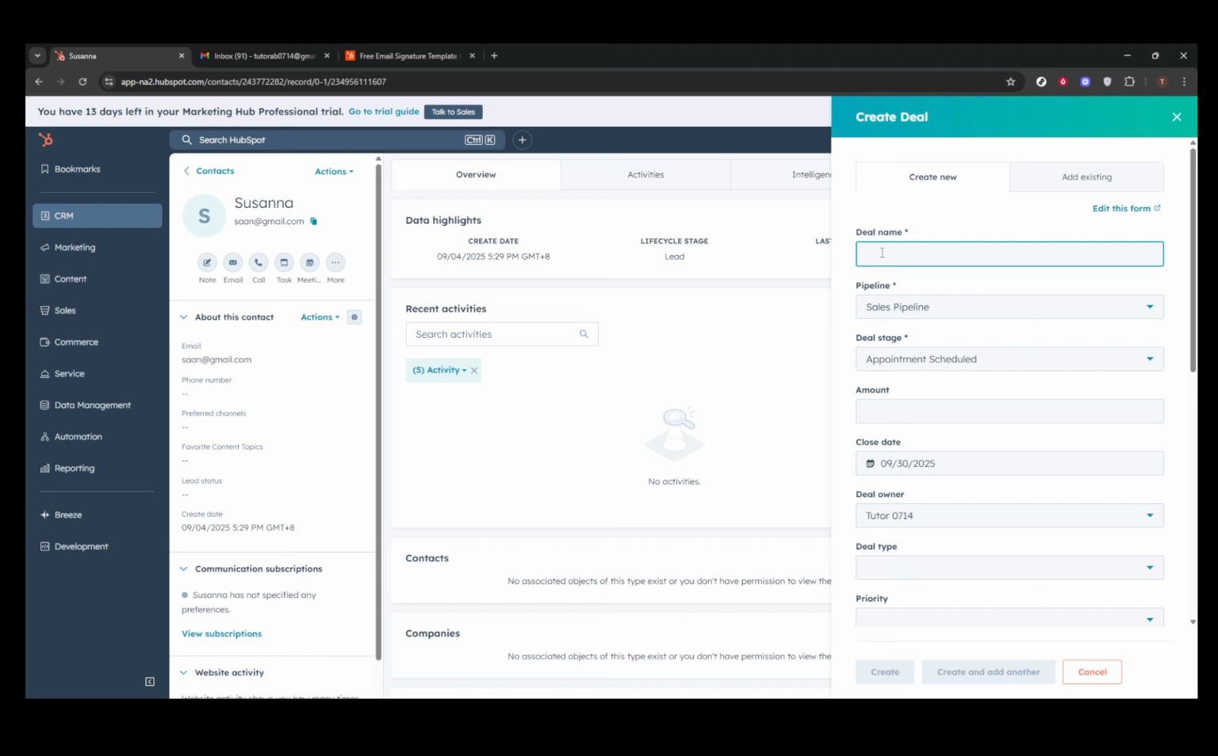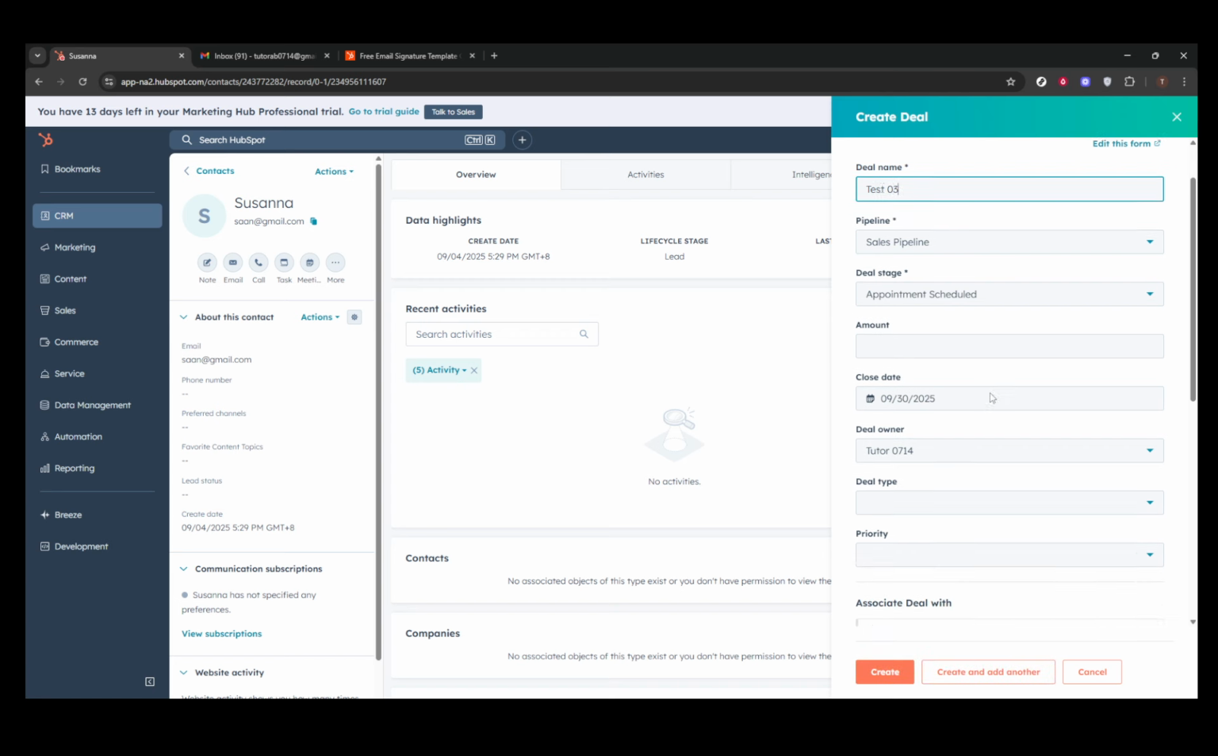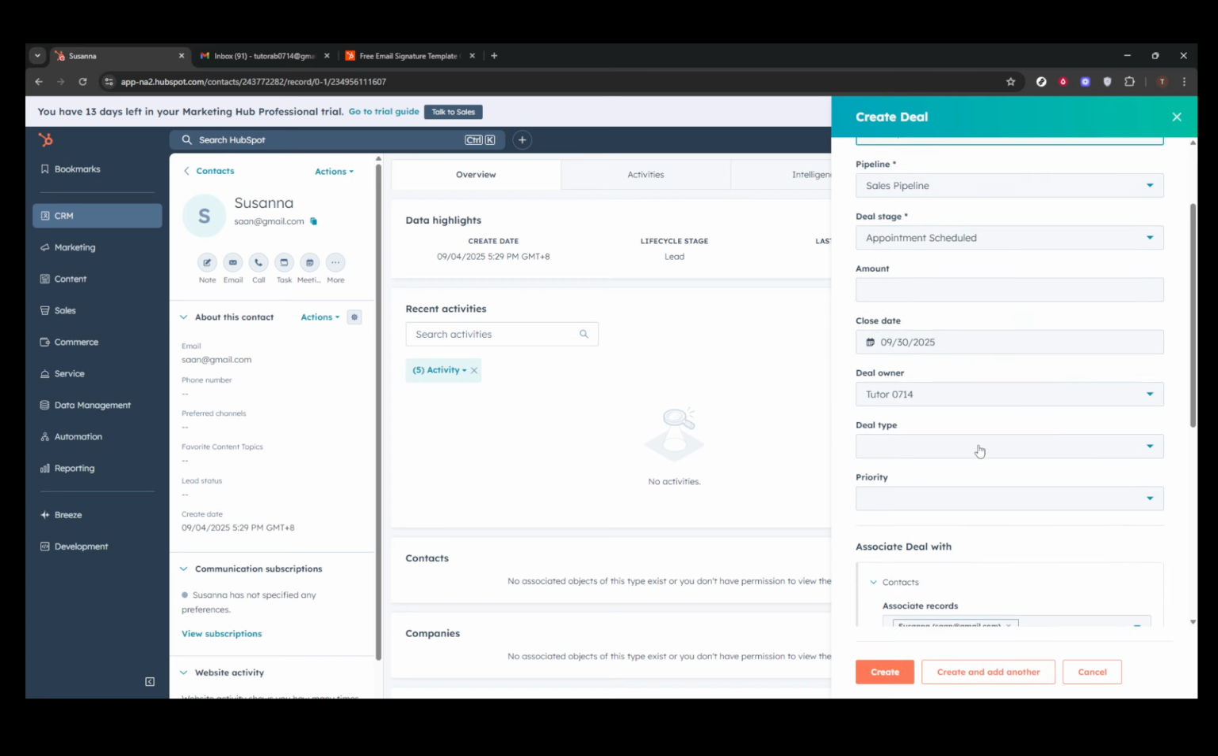And there you have it. Creating a deal in HubSpot CRM is as straightforward as that. Whether you're working from the deals dashboard or directly off a contact or company record, you're now equipped with the knowledge to do so efficiently.